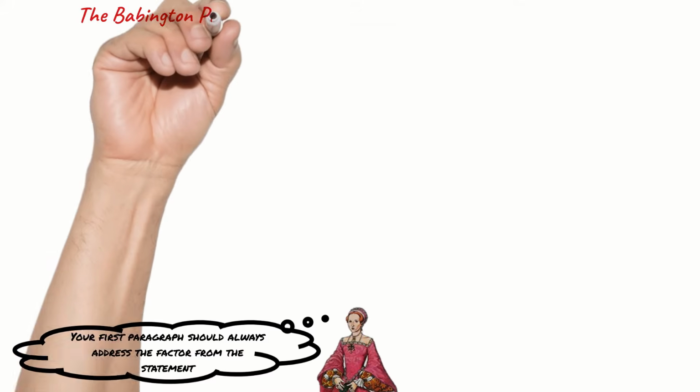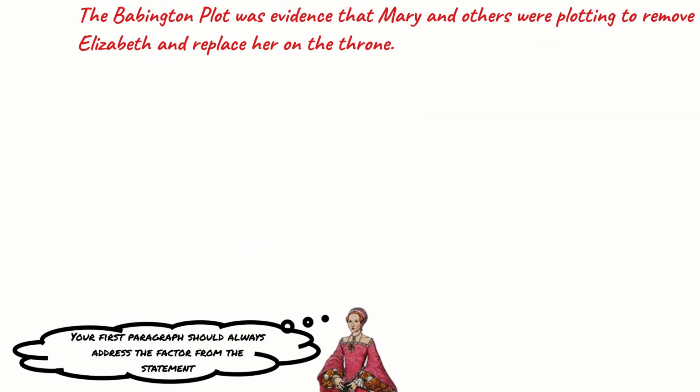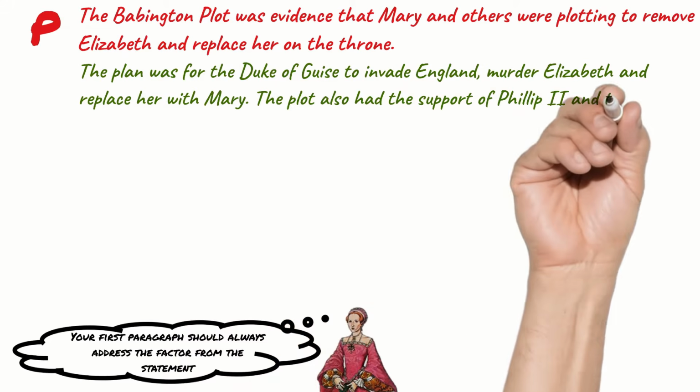I've written, the Babington plot was evidence that Mary and others were plotting to remove Elizabeth and replace her on the throne. There's my point. Now my evidence for that? The plan was for the Duke of Guise to invade England, murder Elizabeth and replace her with Mary.